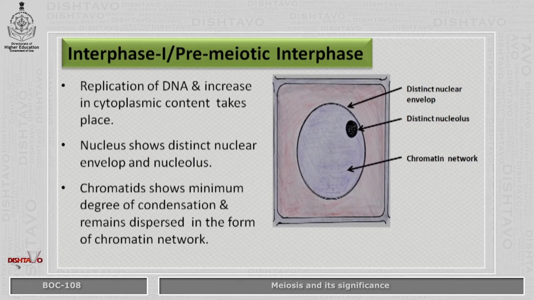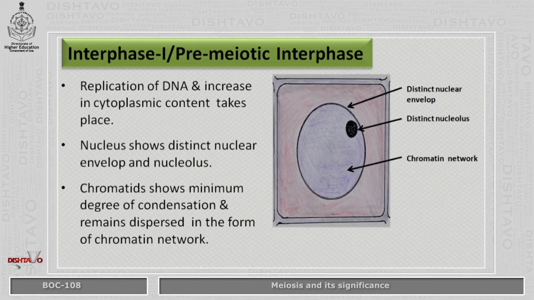When we study meiosis, when the cell is in the interphase 1 or pre-meiotic interphase, replication of DNA and increase in cytoplasmic contents takes place. At that time, we see the nucleus showing distinct nuclear envelope and nucleolus, as can be seen in this picture.